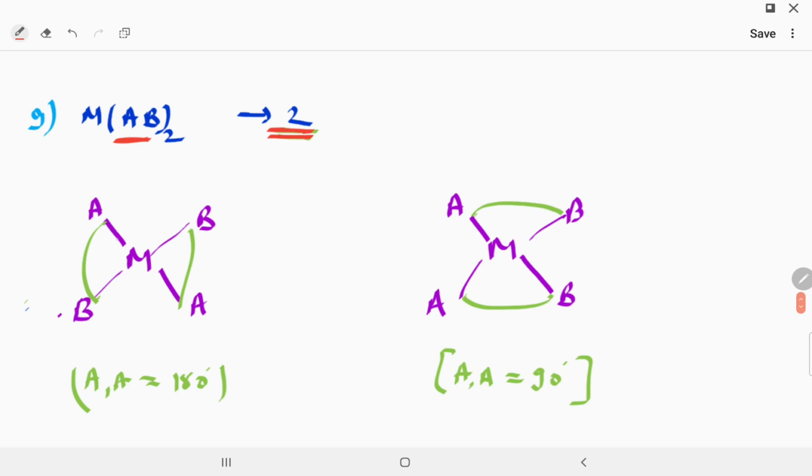In one, A is at 180 degrees, in the other, AA is at a 90 degree angle. So they are different. In one B is opposite B, but in the other B is opposite A. So they will show cis and trans. So we can say MAB unsymmetrical bidentate ligand will show two types of geometrical isomer.